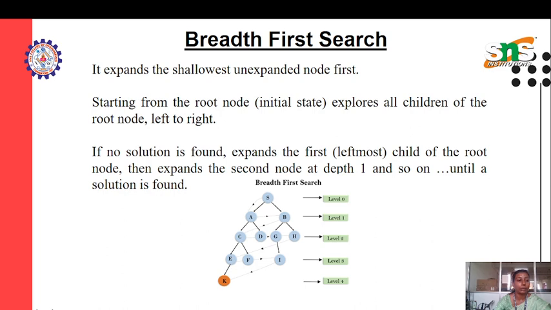Next, optimality: BFS is optimal if path cost is a non-decreasing function of the depth of the node.